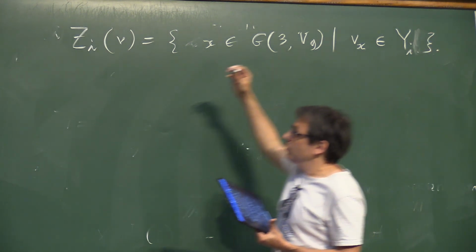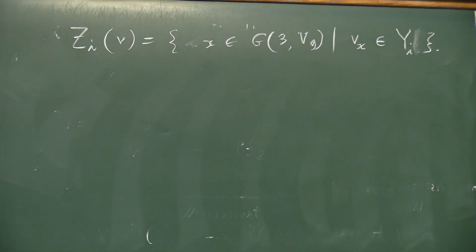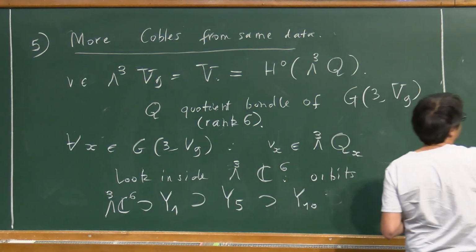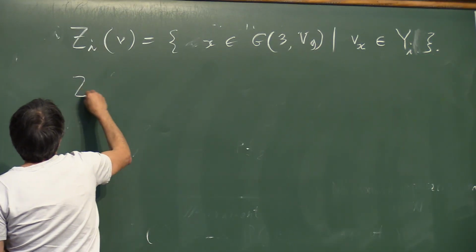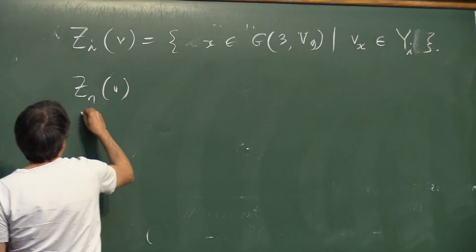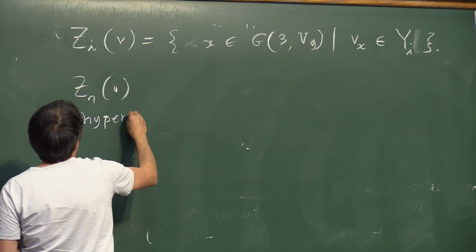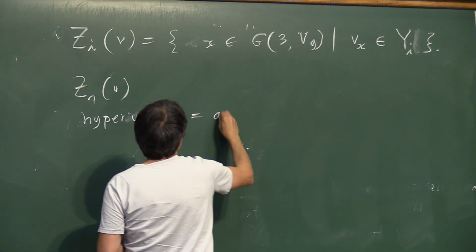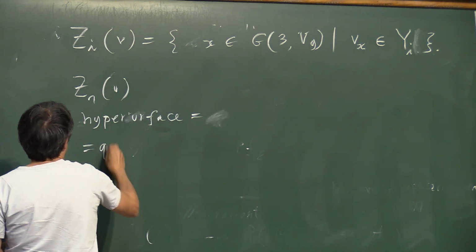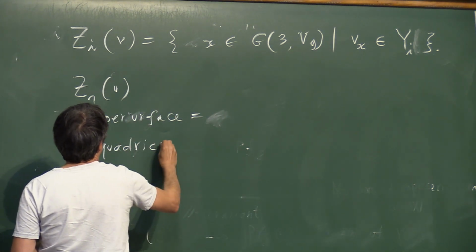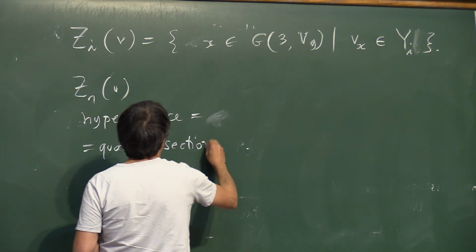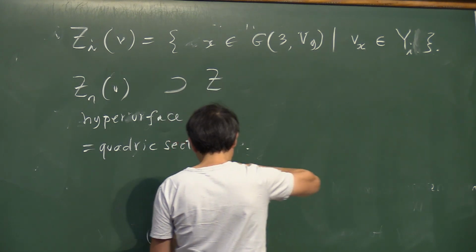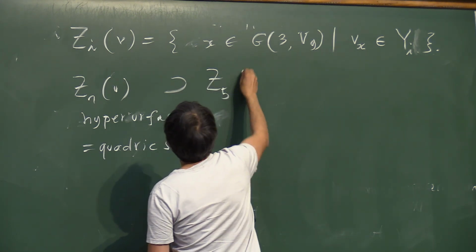And then you get some subschemes of the same codimension of G. Right? You get Z1, a hypersurface, which is actually a quadric section of the Grassmannian that will contain Z5, is it right?